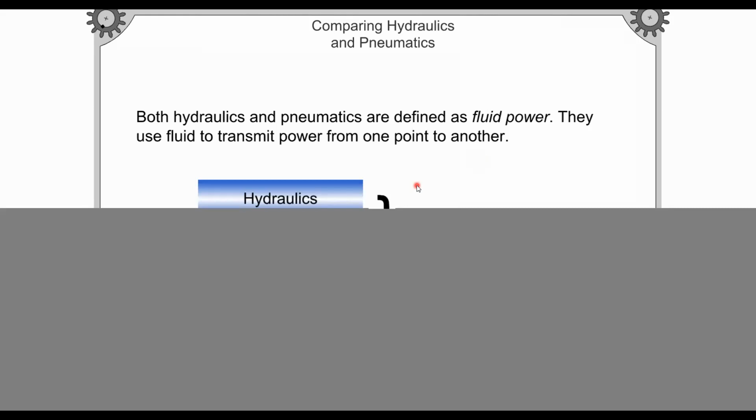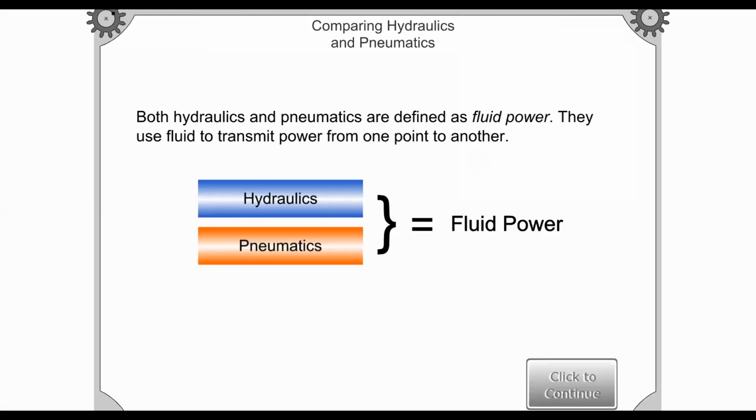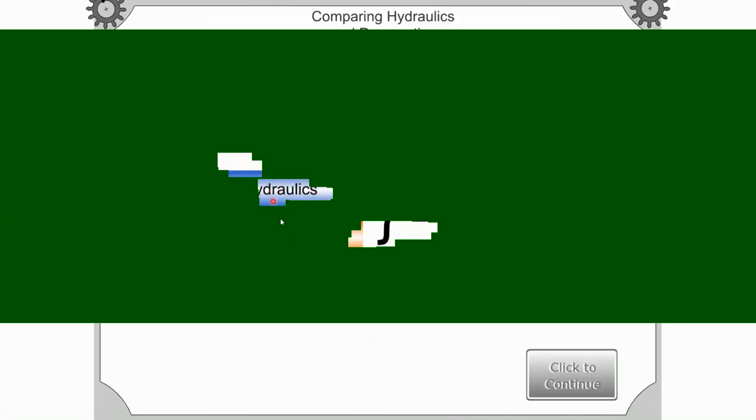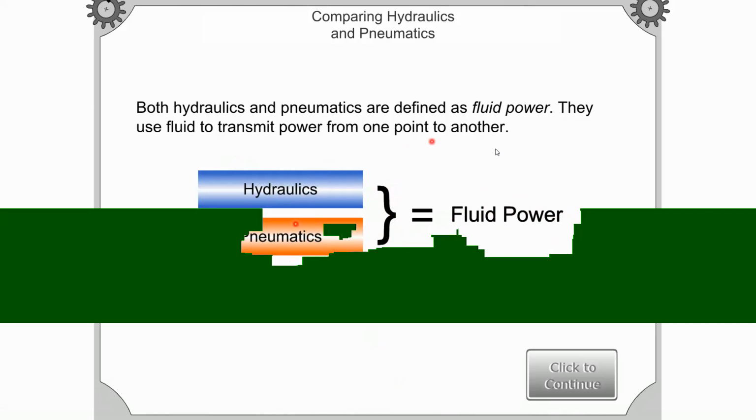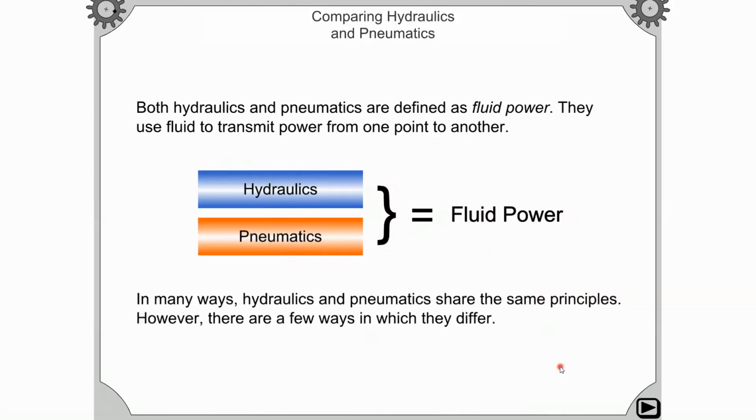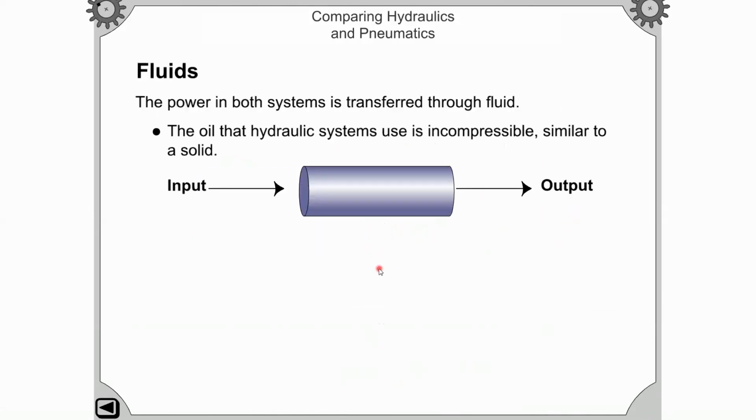Now guys, I will show you the two systems on this screen, that is the hydraulic system and the pneumatic system. Both these systems are fluid power systems, and both are used to transmit power from one point to another point. First of all, we discuss the hydraulic systems. The power in both systems is transferred through the fluid.